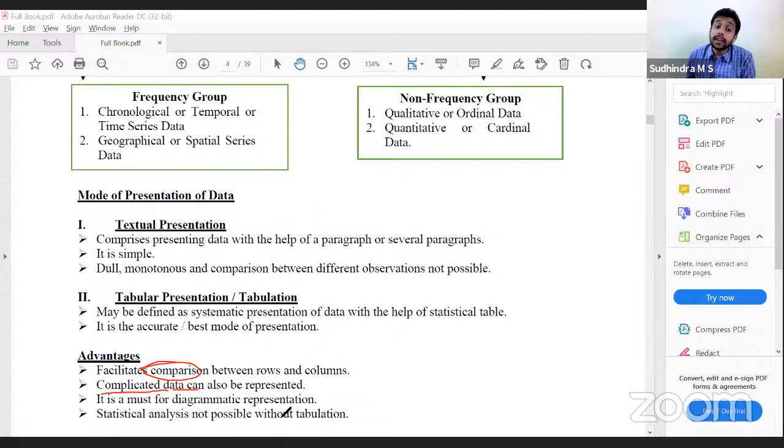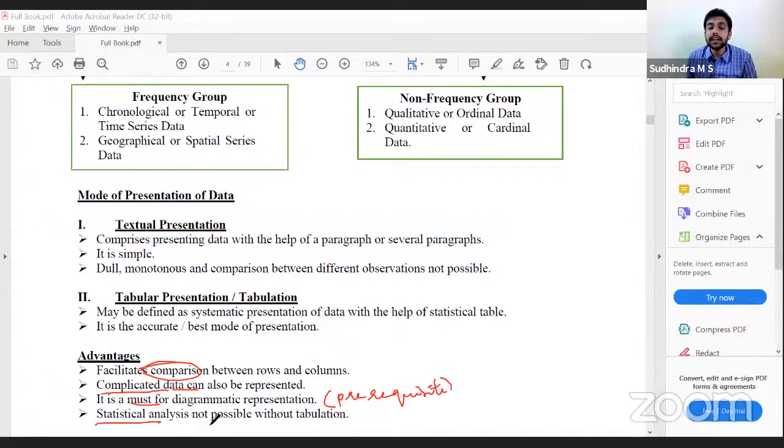The third one for discussion is diagrammatic representation. For diagrammatic representation, tabular data is a must; it is a prerequisite.